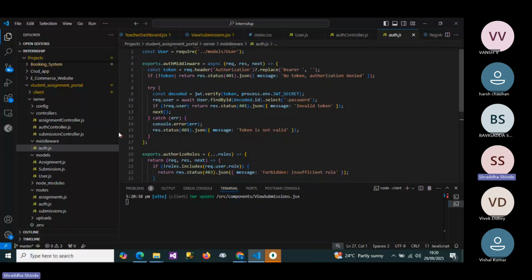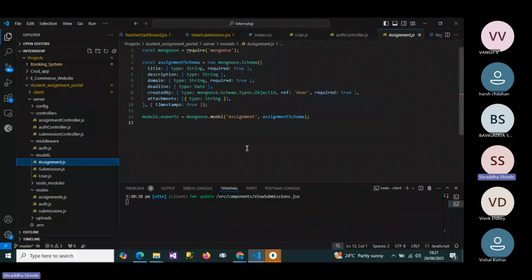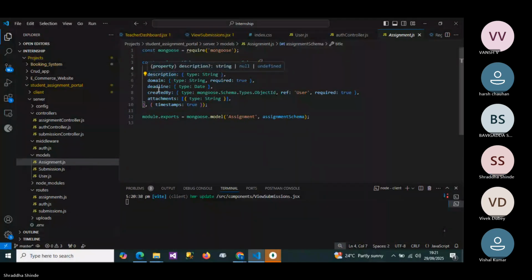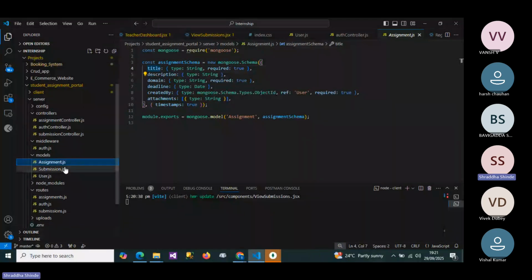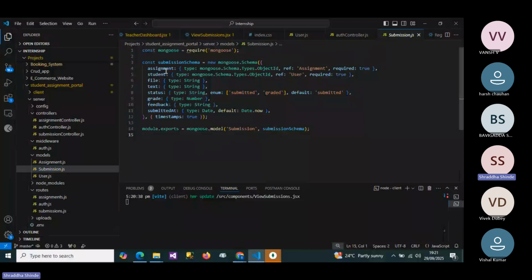Then in the model part, users stores the user information and the role. Here are all the informations about the assignments, that is title, description, deadline, and here are the data types of that. Then in the submission part, the assignment and who submitted the assignment, the student.